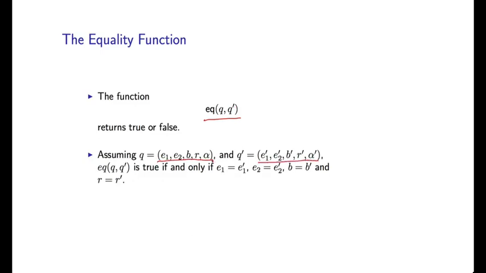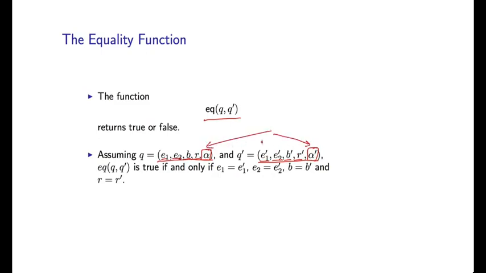The equal function is going to return true if E1 is equal to E1 primed, E2 is equal to E2 primed, B is equal to B primed, and R is equal to R primed. So it's actually going to ignore the scores, and it's just going to take into account these four elements, and it's going to return true only if these four things are equal. We'll see soon why this definition is important, and why in particular we don't check the alpha and alpha primed scores.